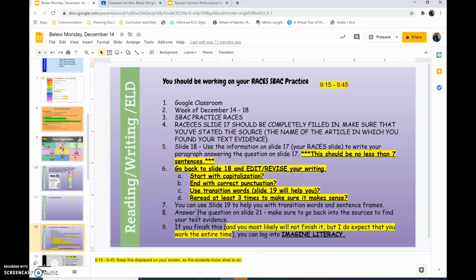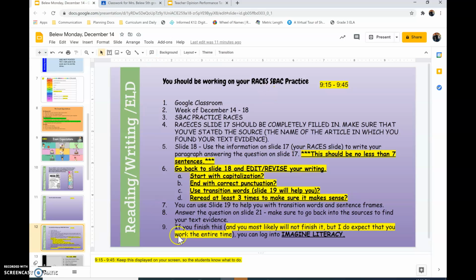And did you reread it at least 3 times to make sure it makes sense? Some of us are just typing it and turning it in. No, you've got to get in the habit of going back and reading it, because sometimes we leave out words or we forget a sentence. So make sure you're going back in and you're rereading it at least 3 times, okay?